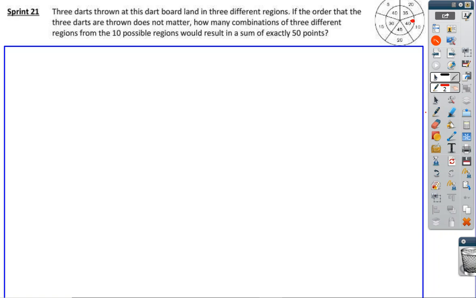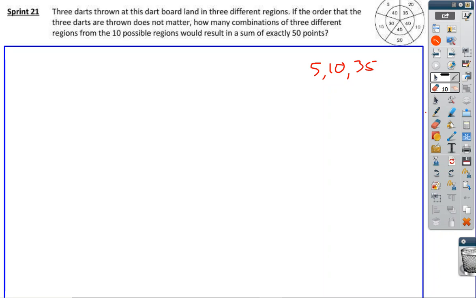I can't, that's no good. All right, I can't do that either because I can't get 2 5s. All right, so erase that. How about the 35? So if I get one in the 35, I can get one in the 5 and the 10. So I could go 5, 10, and 35. All right, so that works. All right, and I know I can't get any others in the upper section.